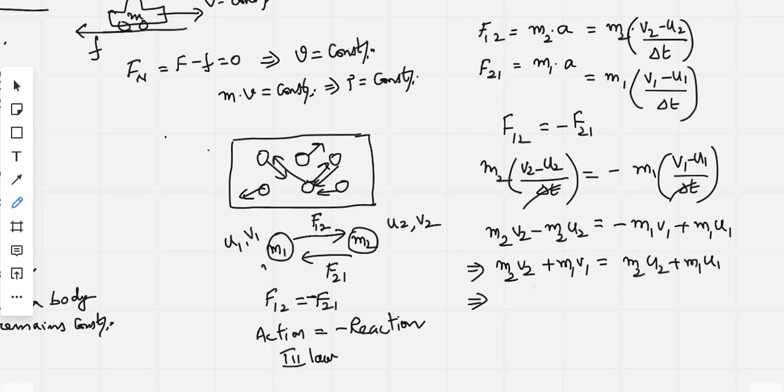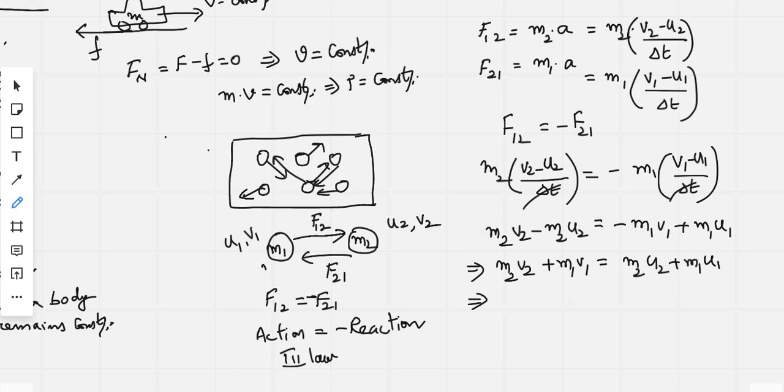So what happened here, m2 v2 we can say that is the final momentum of the m2 mass. m1 v1 is the final momentum of the m1 mass. Similarly, if you see the m2 u2, it is the initial momentum of the m2 mass, and m1 u1 is nothing but the initial momentum of the m1 mass.